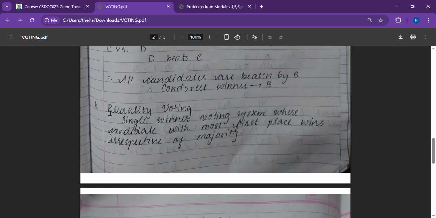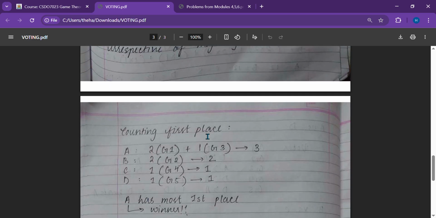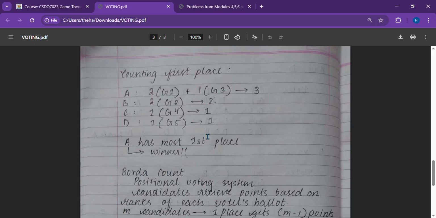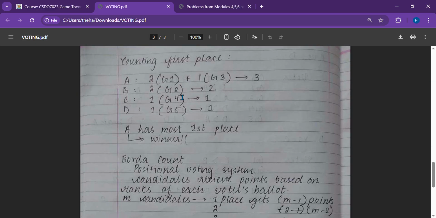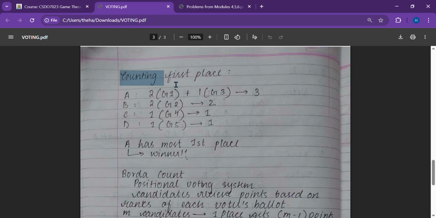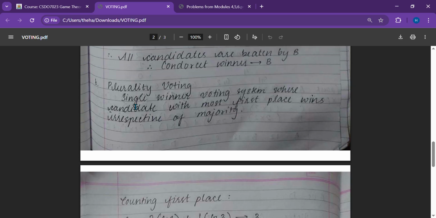Next is plurality voting. Plurality voting, to understand from the process, what do we do in plurality voting? Counting the first place. It does not matter in plurality voting. It's a single winner voting system. The candidate with the most first place wins, irrespective of the majority. It does not matter what the majority is. Whatever candidate holds the most first places will win.